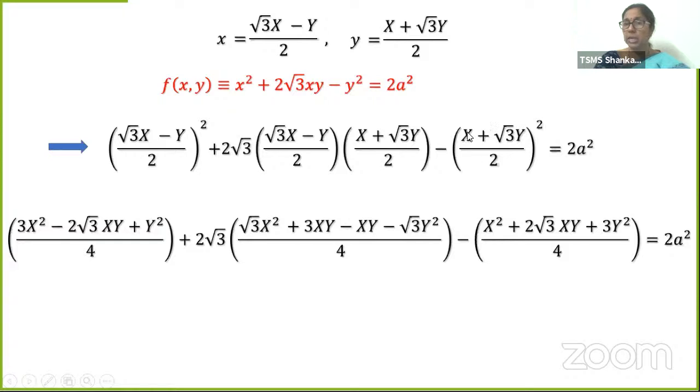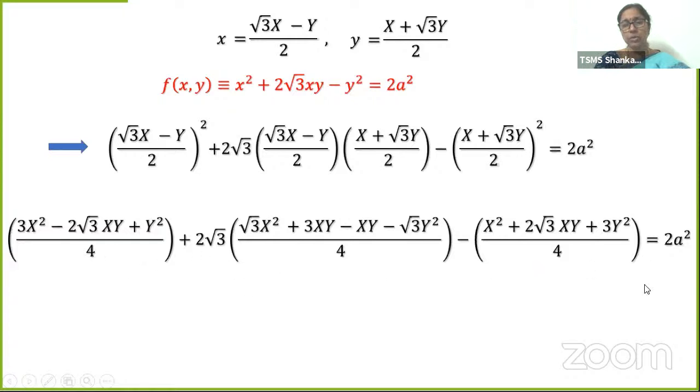This is nothing but a plus b whole square. Let's see, the a square is x square. Expansion is this. 2ab, 2 into x into root 3y. So first the numericals, 2 into root 3, x into y, xy. This is the 2ab term, plus y square, root 3 whole square is 3y square. By 4, by 4, by 4.